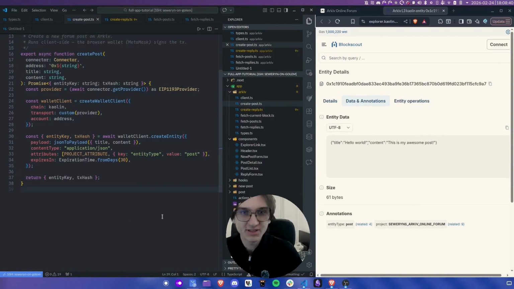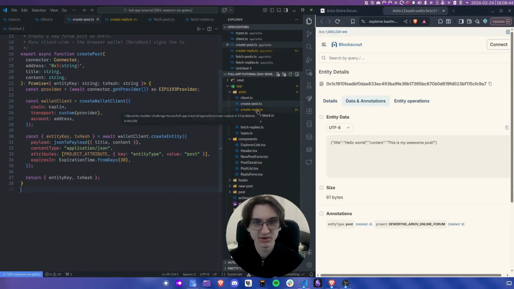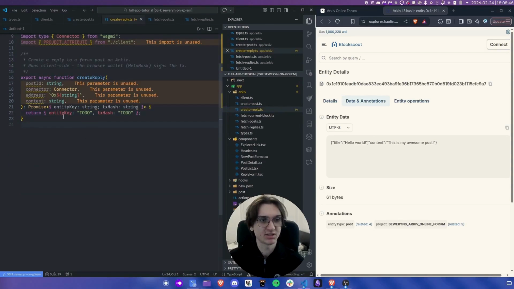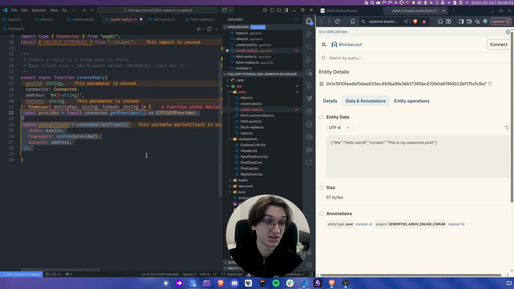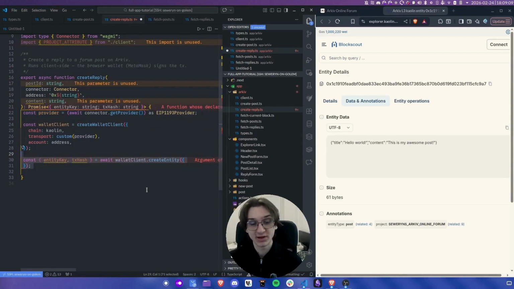Okay, last thing we need is the ability to create replies, and it's going to be the exact same thing as before. We have this function, it expects to return an entity key and a transaction hash. So let's get rid of these to-dos, and let's first initialize the wallet client. Exactly the same thing as with creating posts, we need to get a provider, be able to talk to the wallet that's connected to RainbowKit, and then we create our custom wallet client. Again, we use createEntity. We get the same payload,